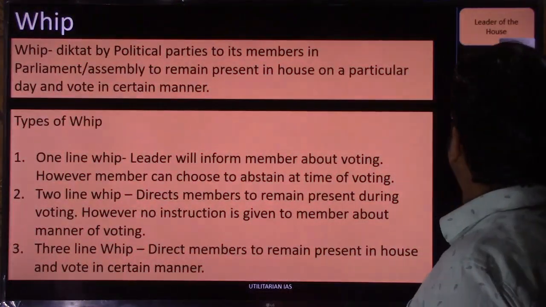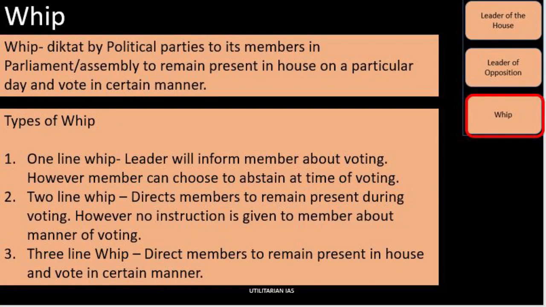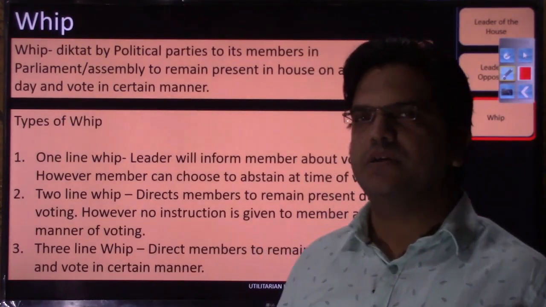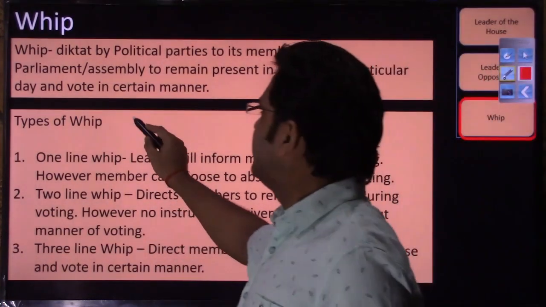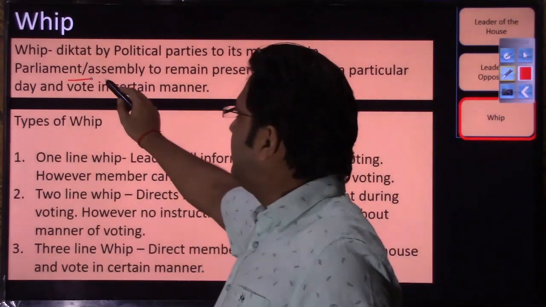Let us discuss the leader of whip, and before discussing that, let us discuss whip as a concept. So let us discuss what this whip is. A whip is nothing but an order, a diktat that is issued by a political party or party head to its members of parliament or members of legislative assembly. This whip is applied both at the central level and the state level as well.